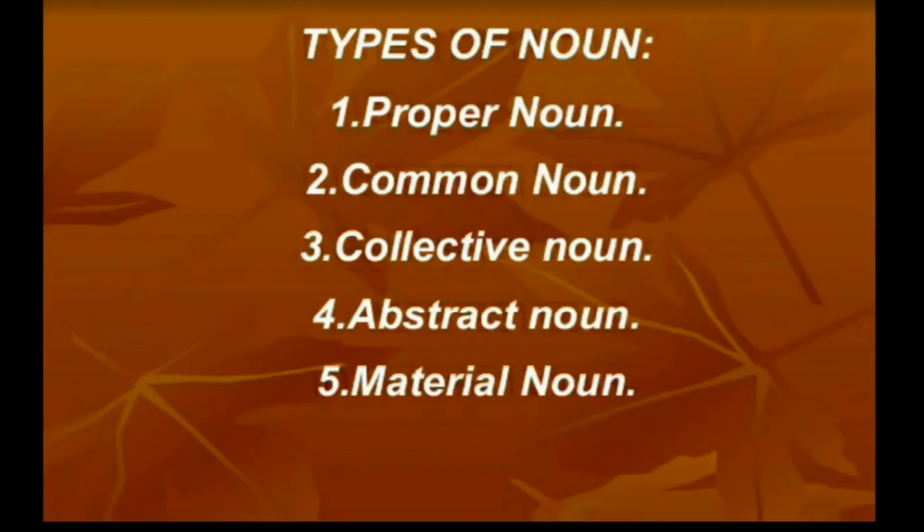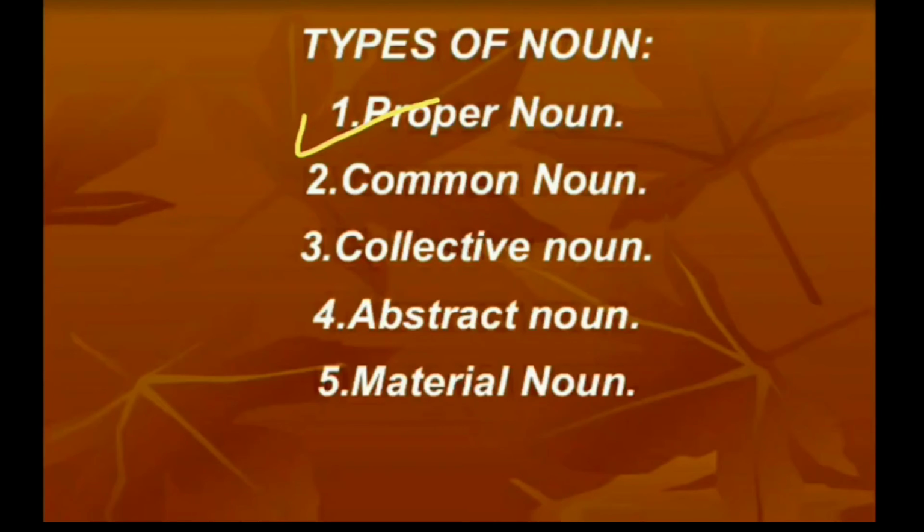Let us take an overview. I will give you an overview of these 5 types of nouns. The first one is proper noun. Proper noun means a particular, a special noun. It is one of its own kind.